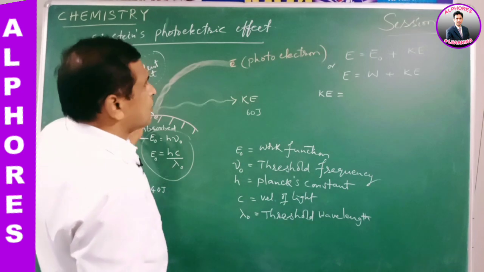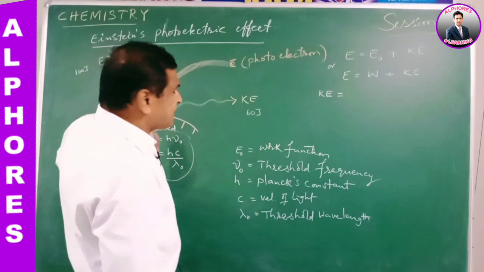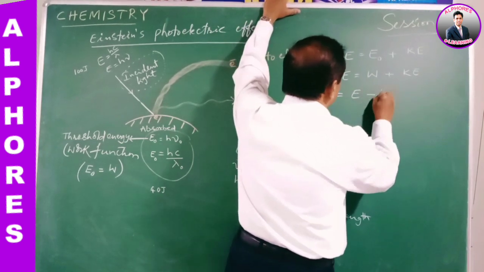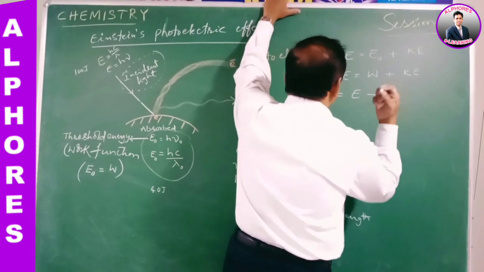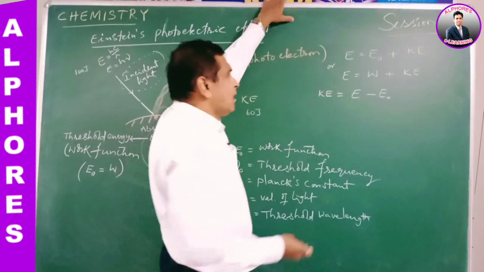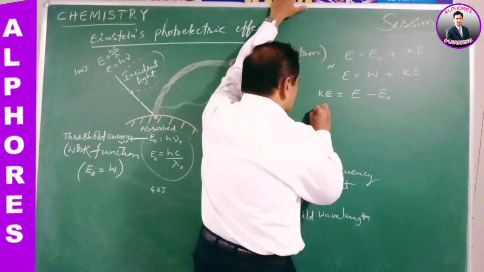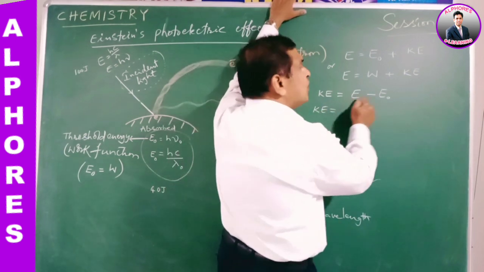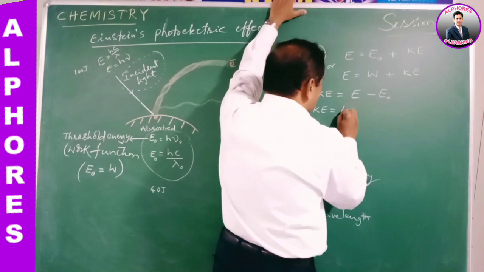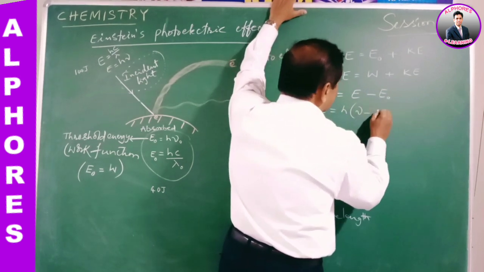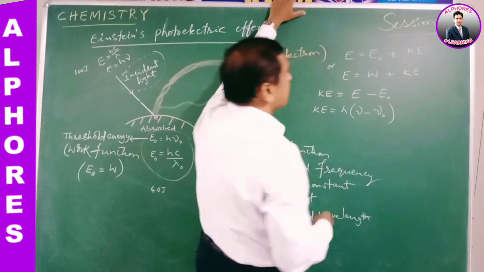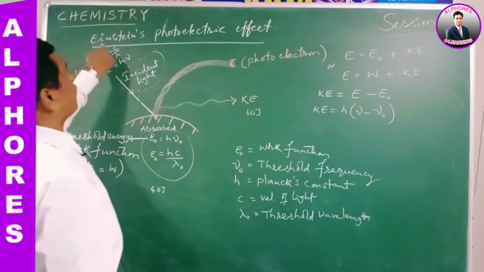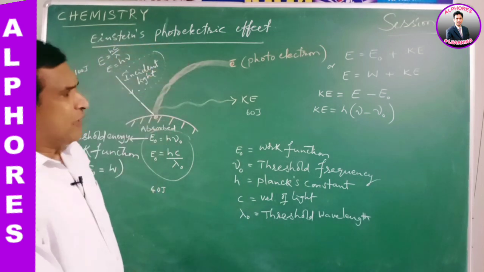Kinetic energy is equal to total energy minus threshold energy, that is E minus E naught. So then we can calculate kinetic energy like this. Kinetic energy is equal to E, which is nothing but h nu, and this is h nu naught. Therefore let us take h common, h times nu minus nu naught. These are the basic fundamentals of photoelectric effect, Einstein's photoelectric effect.